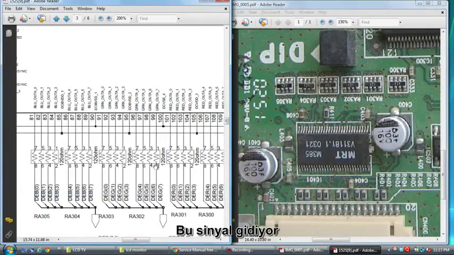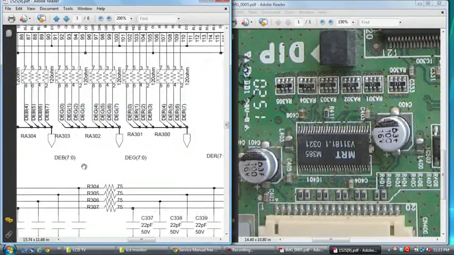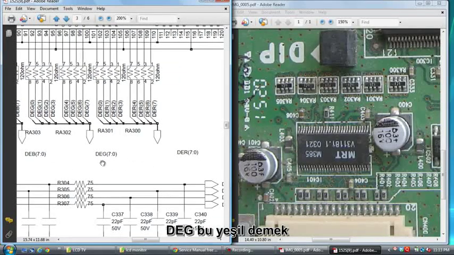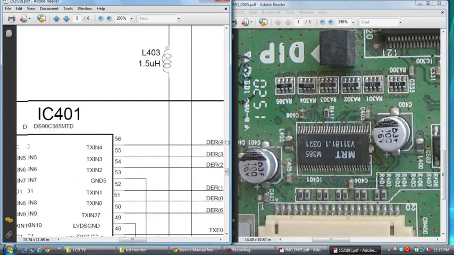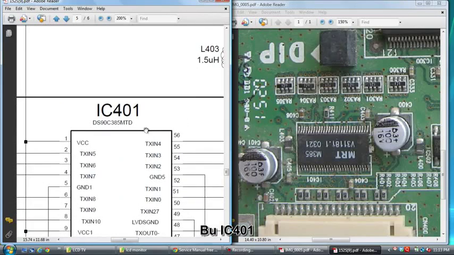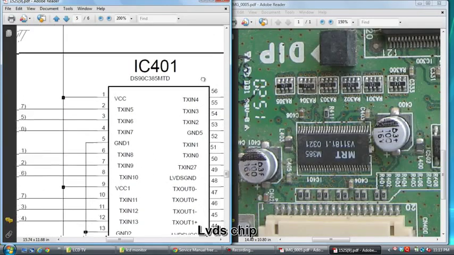Now we will see this signal goes to, see here, DEB 7:0, DEG, that means green, DER means red, DEB means blue. This signal goes to the LVDS chip. We will see another page. See here, this is IC 401, the LVDS chip.